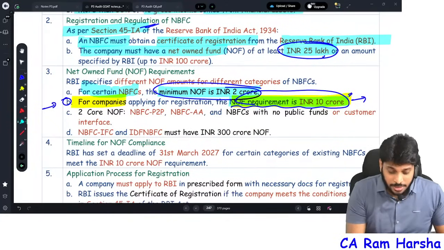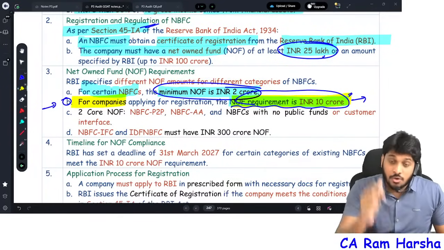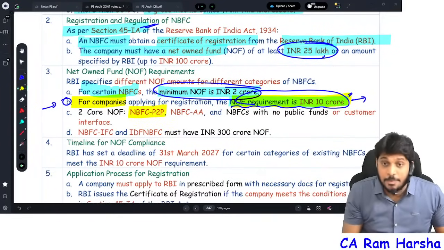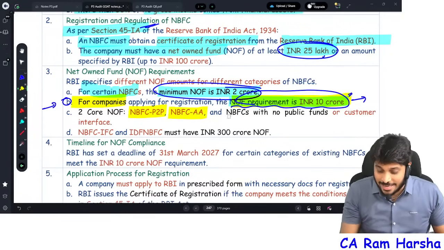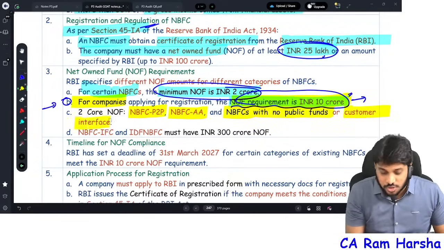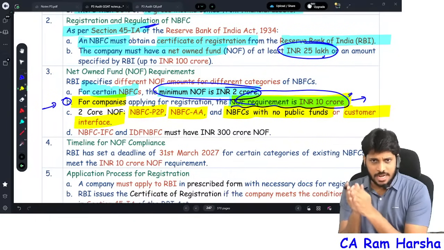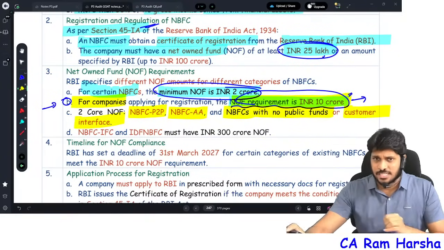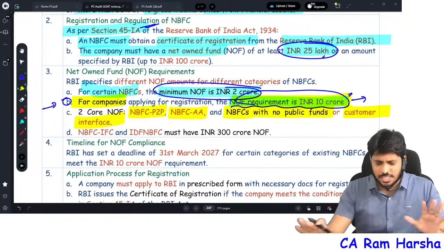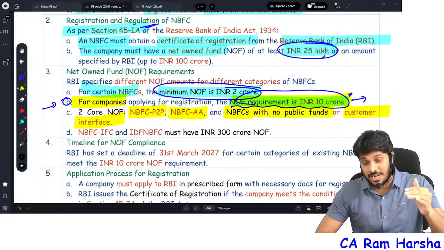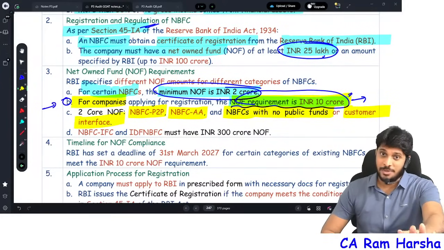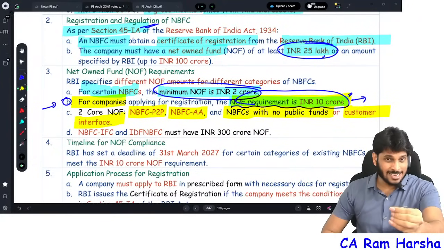Further, as I told, a 2 crore net owned fund criteria is there for certain NBFCs. Which NBFCs? NBFC peer-to-peer, NBFC account aggregators, NBFCs with no public funds access or customer interface. Wait, I know you have a little confusion right now.